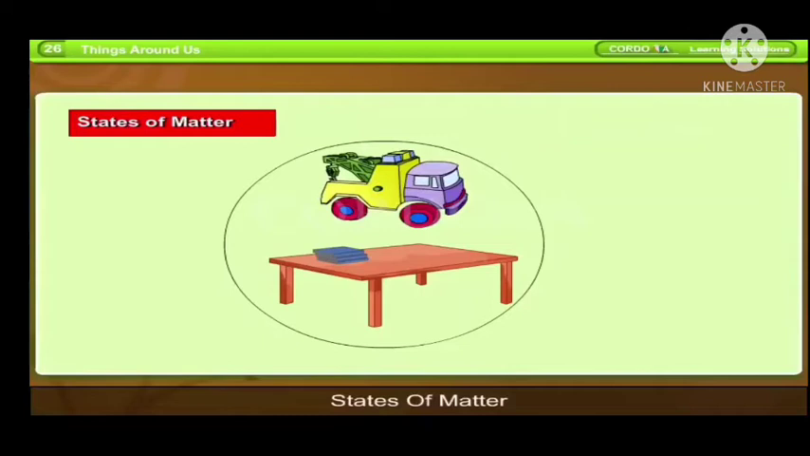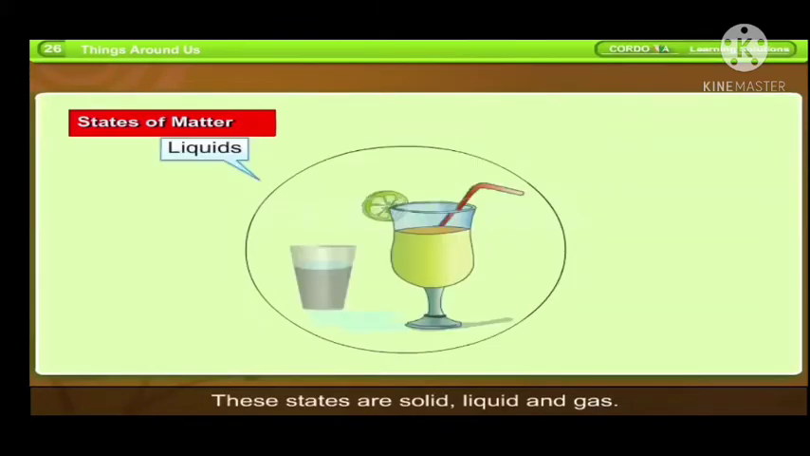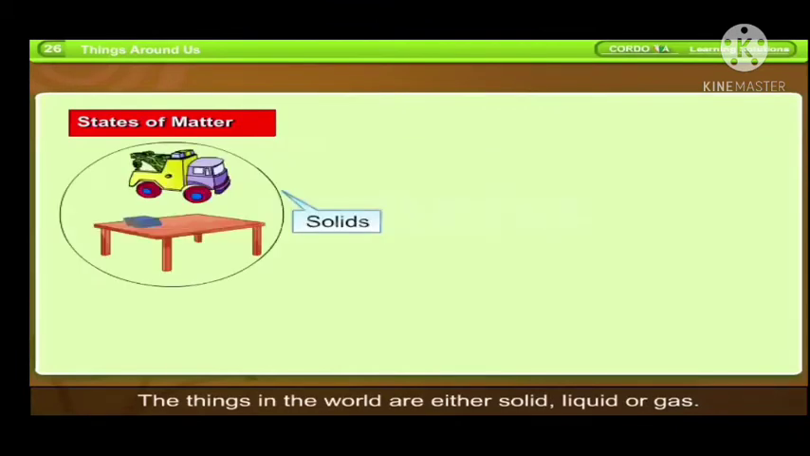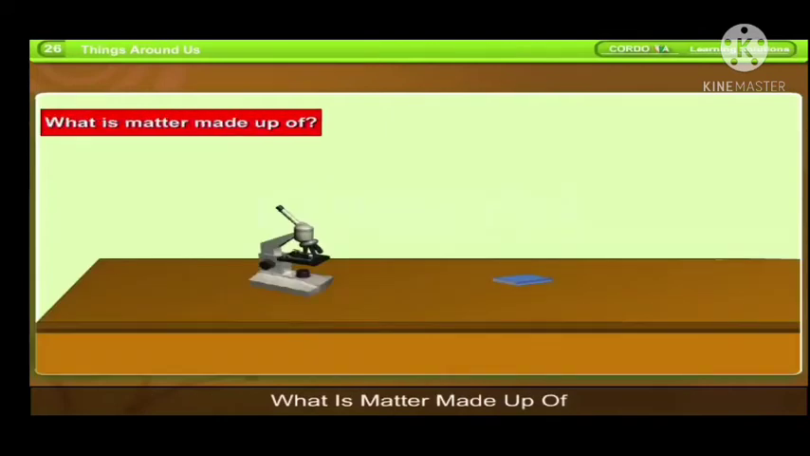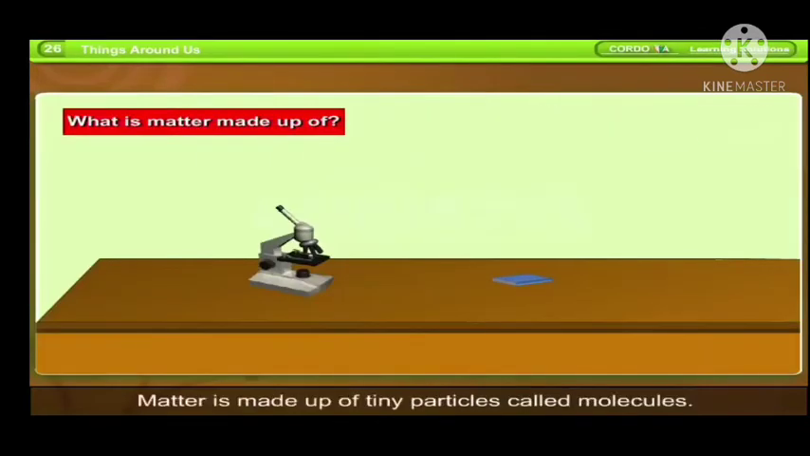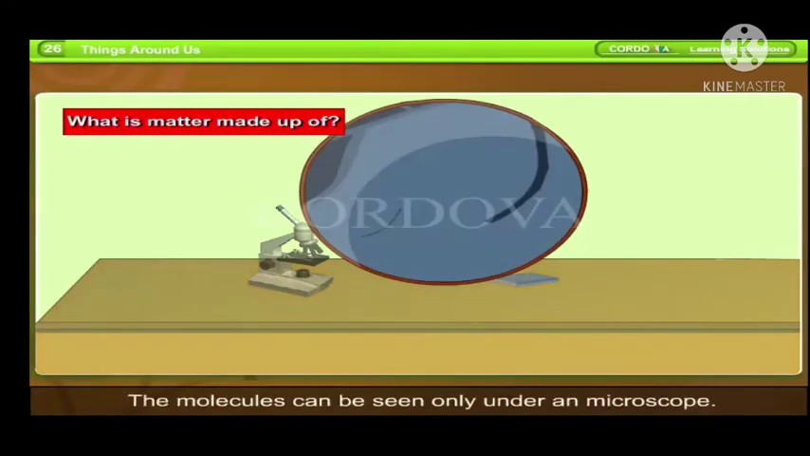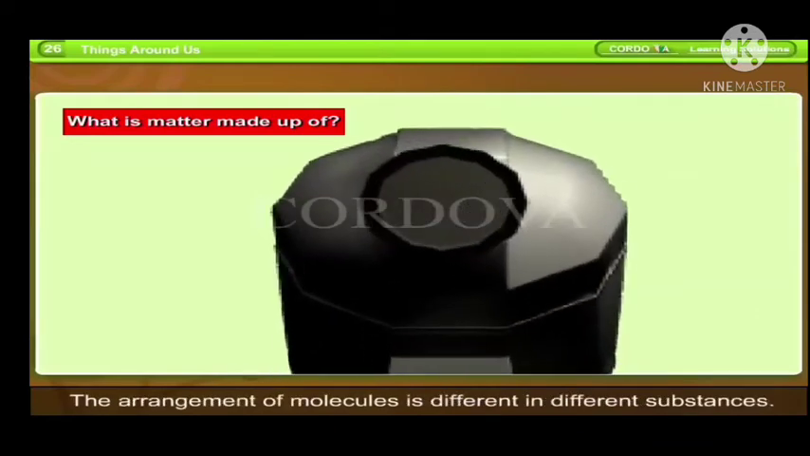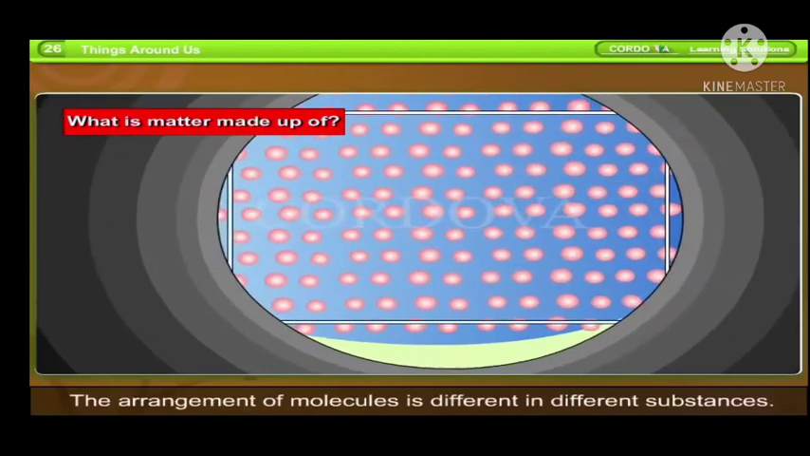States of matter. Matter is found in three states or forms. These states are solid, liquid, and gas. The things in the world are either solid, liquid, or gas. What is matter made up of? Matter is made up of tiny particles called molecules. The molecules are so small that we cannot see them with our naked eye. The molecules can be seen only under a microscope. The arrangement of molecules is different in different substances.